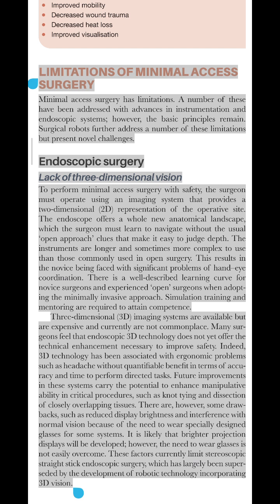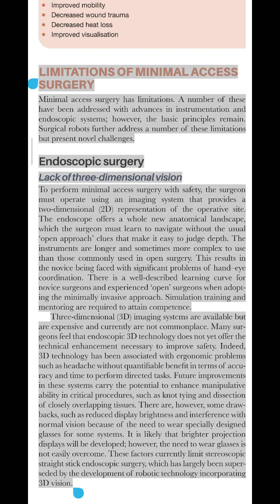Three-dimensional, 3D, imaging systems are available but are expensive and currently are not commonplace. Many surgeons feel that endoscopic 3D technology does not yet offer the technical enhancement necessary to improve safety. Indeed, 3D technology has been associated with ergonomic problems such as headache without quantifiable benefit in terms of accuracy and time to perform directed tasks. Future improvements in these systems carry the potential to enhance manipulative ability in critical procedures, such as knot tying and dissection of closely overlapping tissues.